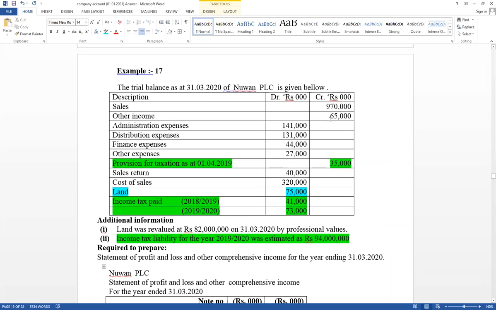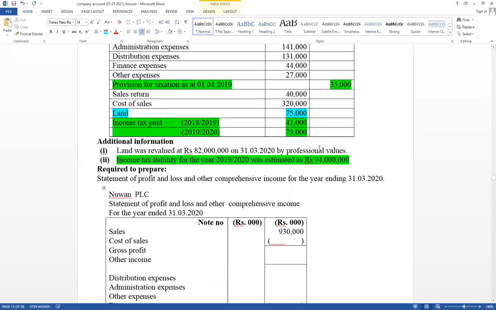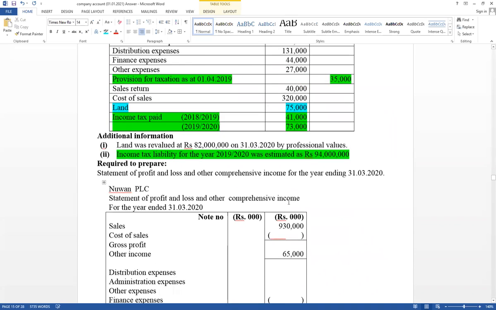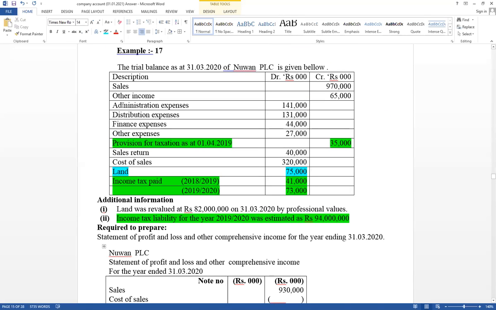Then other income of 65,000 should be included in the last column. And expenses have been given as distribution, administration, finance, and other.